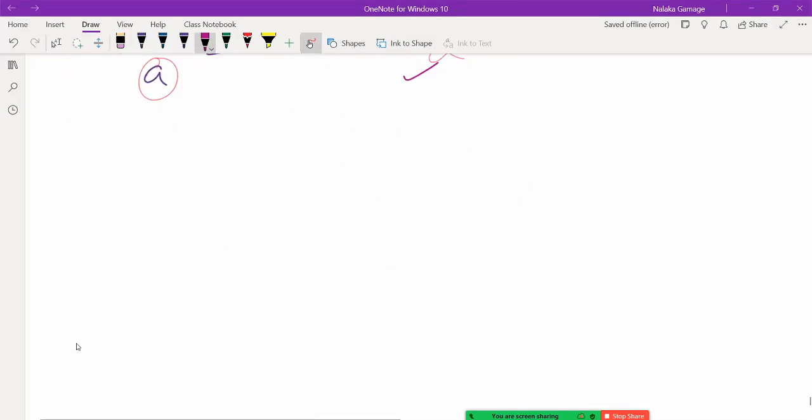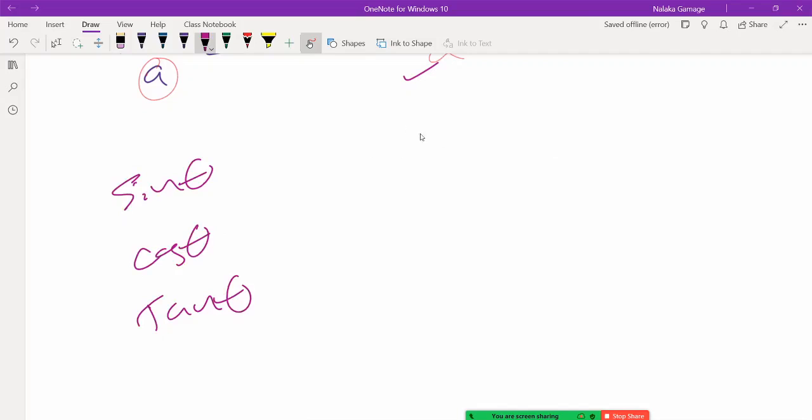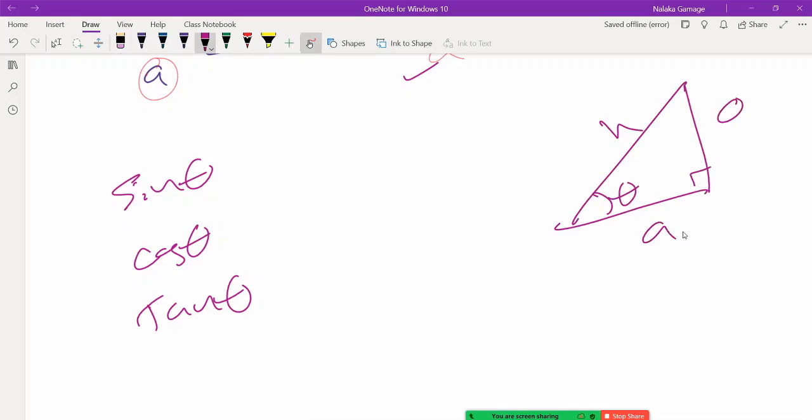So what are the trigonometric ratios? The three basic ratios are sin theta, cos theta, and tan theta. Say if this is my theta, this is my hypotenuse, this is my opposite, and this is my adjacent or base. So sin theta is O divided by H, cos theta is A divided by H, tan theta is O divided by A.